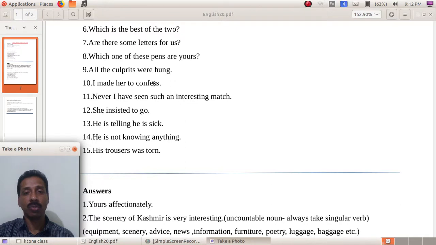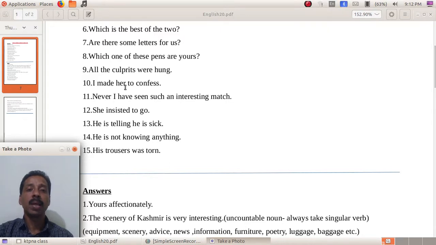Two types of infinitives are there. One is to plus infinitive, the other one is bare infinitive. What is to plus infinitive? It means to plus V1 form. Bare infinitive means without to. So confess is a bare infinitive. So what is to be used here in this sentence?